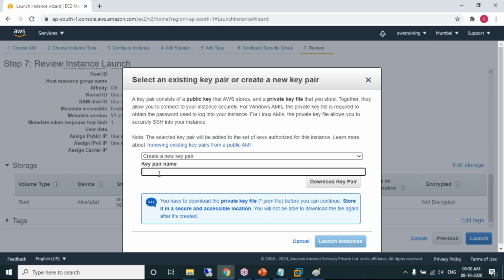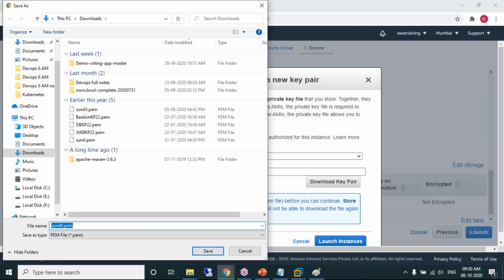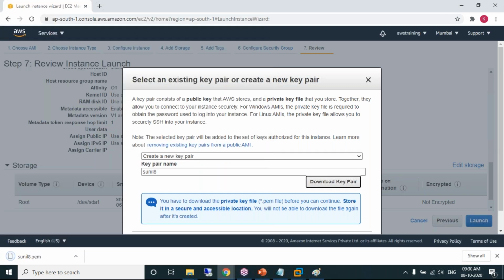KeyPair name can be anything. I want to name it as my name, Sunil, with today's date, today's 8, Sunil 8. I want to download the KeyPair. It's downloaded, in the downloads folder. Fine. The KeyPair is downloaded.